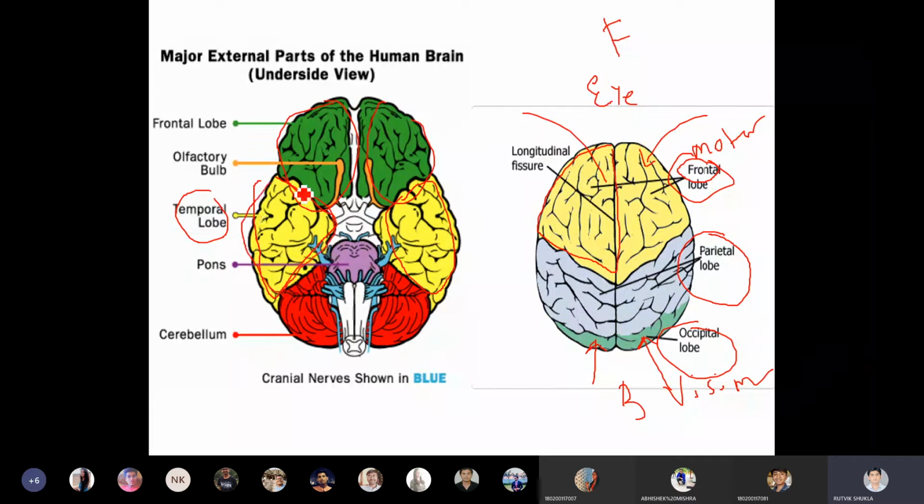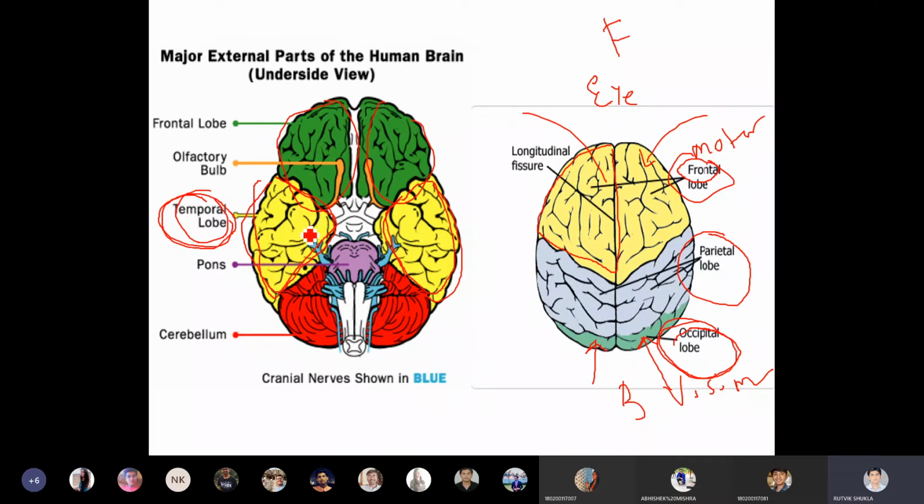The ones on the sides, these two are on the sides towards your right ear and left ear. These are called the temporal lobes. Behind the temporal lobe, here you have the parietal lobe. And the last part at the back is called the occipital lobe.